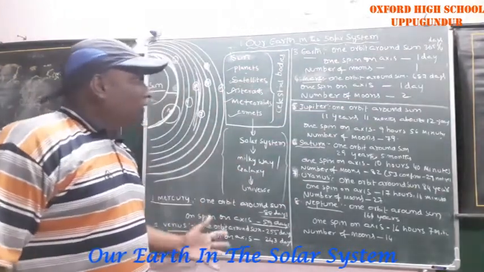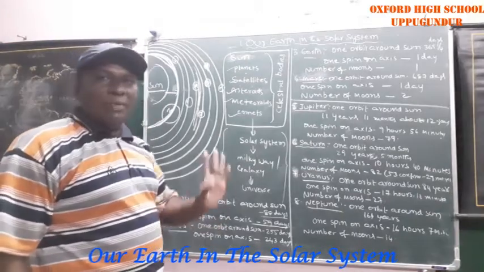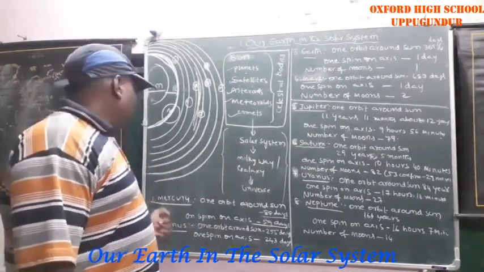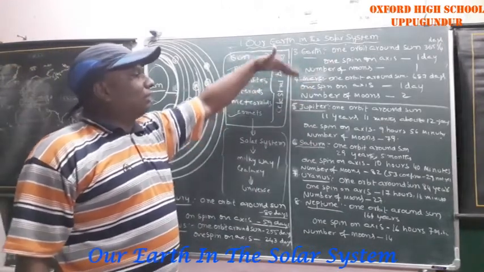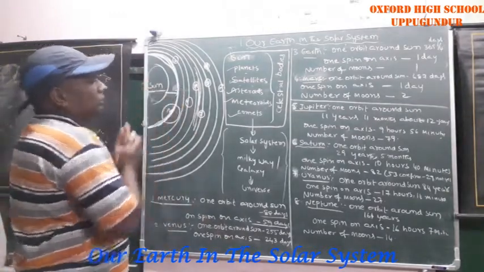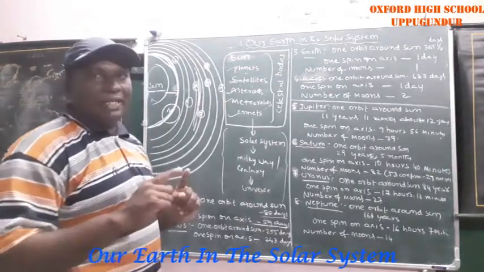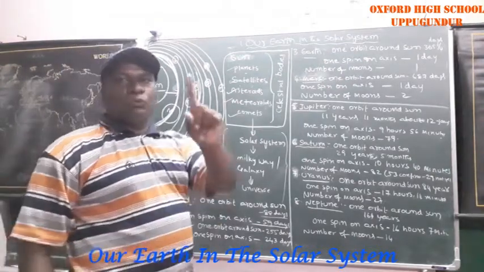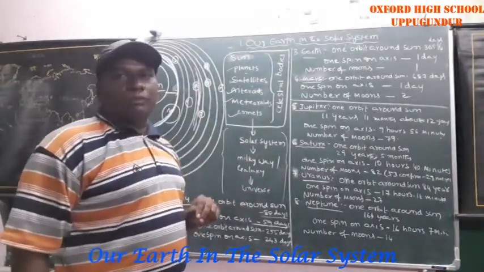Up to now, we discussed the inner planets. How many inner planets are there? 4: Mercury, Venus, Earth, Mars. These are all called inner planets, that means these planets are very near to the sun. Mercury and Venus do not have any moons. Earth has only one moon. Mars has 2 moons. Okay?